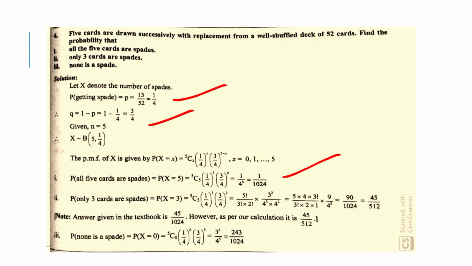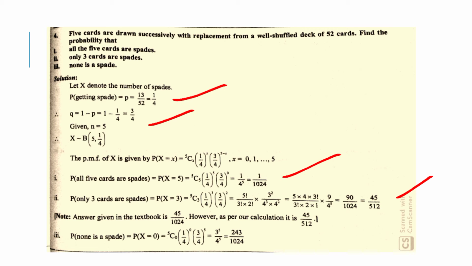Then second, the probability that only 3 cards are spade, which is equal to probability of the random variable X is equal to 3, which is equal to 5C3 (1 upon 4) raised to 3 into (3 upon 4) raised to 2, which is equal to 5 factorial upon 3 factorial into 2 factorial into 3 raised to 2 upon 4 raised to 3 into 4 raised to 2, which is equal to 5 into 4 into 3 factorial upon 3 factorial into 2 into 1 into 9 upon 4 raised to 5, which is equal to 90 upon 1024, which is equal to 45 upon 512.